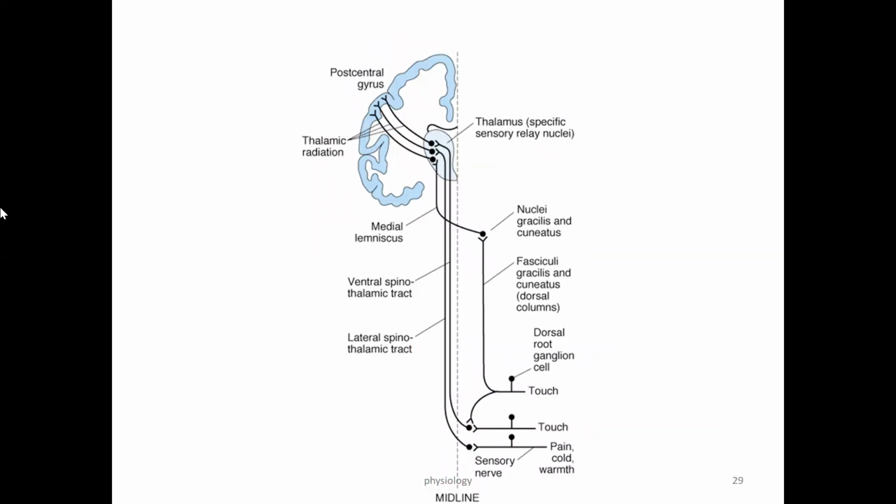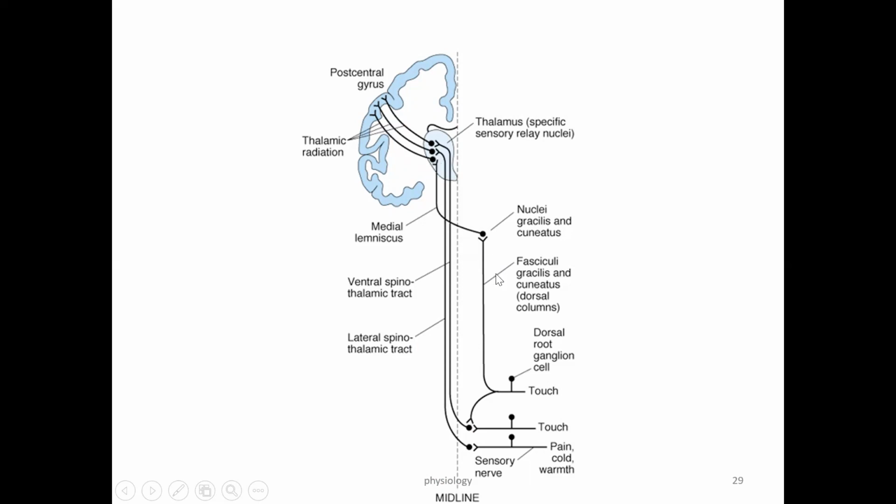Again, with another simple diagram, you can see that this is about the dorsal column touch sensation. Don't concentrate on the pain and temperature sensation; we will see that in the spinothalamic tracts. Just concentrate on the touch sensation. This is the dorsal column pathway, fine touch sensation. First order neuron up to the medulla, then the second order neuron, and the third order neuron. So this is about the dorsal column pathway.